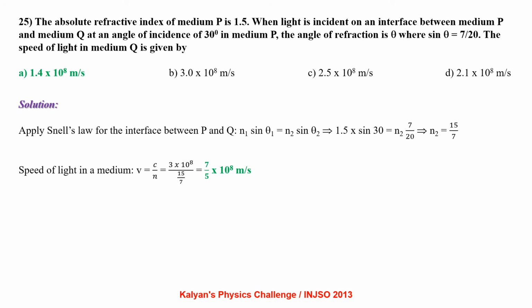Apply Snell's law for the interface between P and Q. N1 sin theta 1 equal to N2 sin theta 2. 1.5 sin 30 equal to N2 into 7 by 20, from which we get N2 equal to 15 by 7. Speed of light in the medium equal to C by N, that is 3 into 10 power 8 by 15 by 7, which comes out to be 7 by 5 into 10 power 8 meter per second.